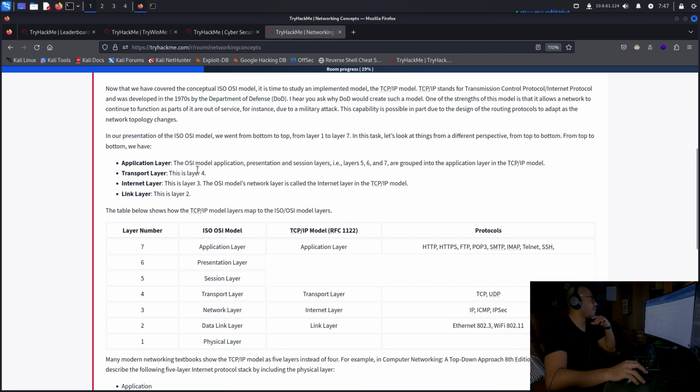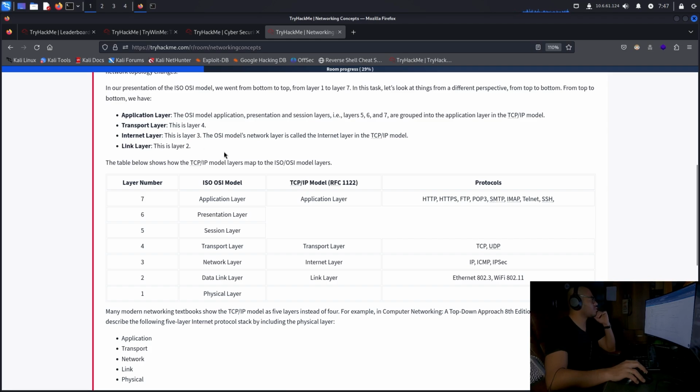From top to bottom, we have the application layer. In the OSI model, these are the application, presentation, and session layers. Layers 5, 6, and 7 are grouped into the application layer in the TCP/IP model. Transport layer, this is layer 4. Internet layer, this is layer 3. The OSI model's network layer is called the internet layer in the TCP/IP model. And link layer, this is layer number 2. The table below shows how TCP/IP model layers map to the ISO OSI model layers.